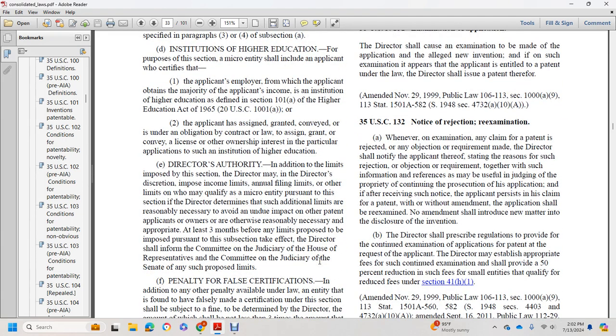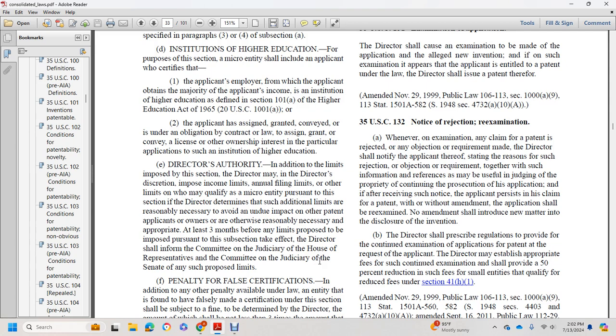Director's authority. Additional limits: the director may, in the director's discretion, impose income limits, annual filing limits, or other limits on who may qualify as a micro entity pursuant to this section if the director determines that the additional limits are reasonably necessary to avoid an undue impact on other patent applicants or owners, or are otherwise reasonably necessary and appropriate, at least 3 months before any limits proposed are to take effect.